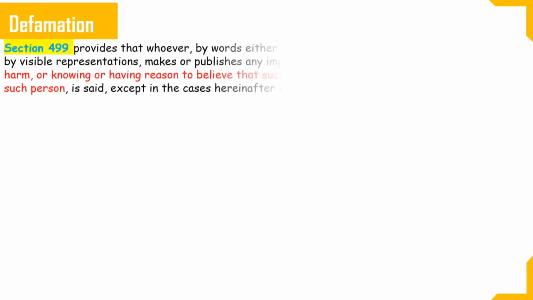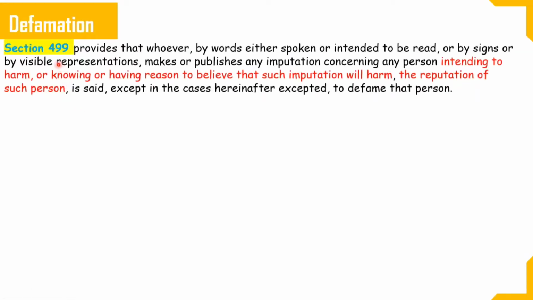Now let's talk about defamation. What really is defamation? Let's understand that. Section 499 says that whoever by words either spoken or intended to be read, or by signs or by visible representation, makes or publishes any imputation concerning any person, intending to harm or knowing or having reason to believe that such imputation will harm the reputation of such person, is said, except in the cases hereinafter excepted, to defame that person.